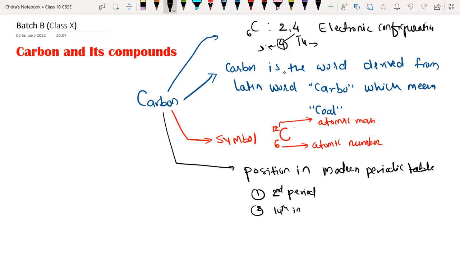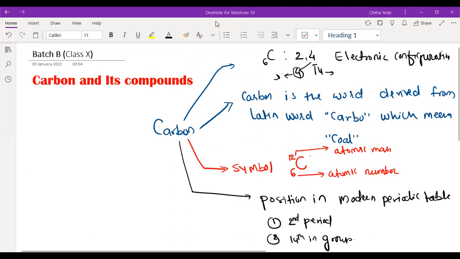Yes, someone is in the waiting room. Wait a second. Samarth is in the waiting room. Wait a second. Okay, everyone understood?